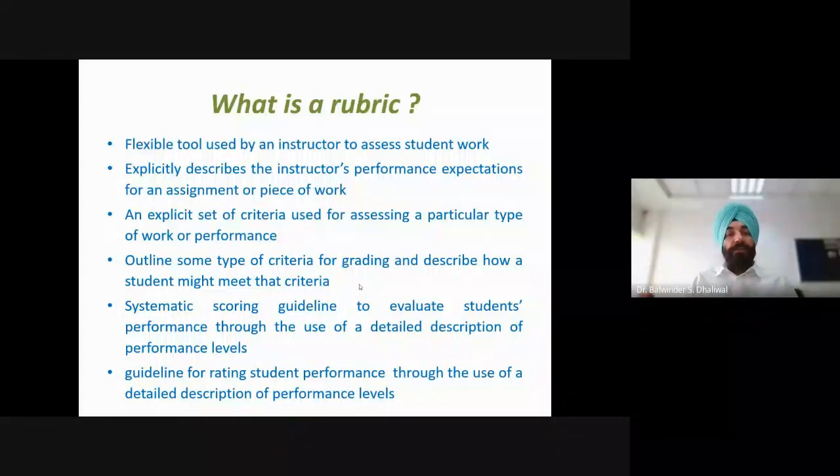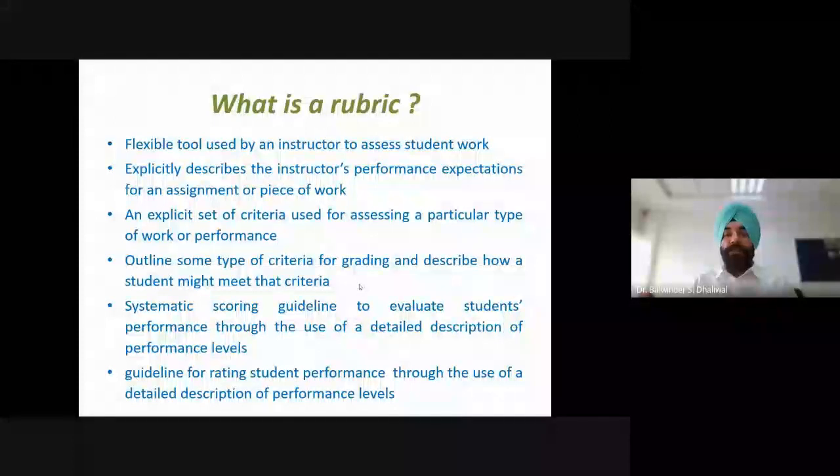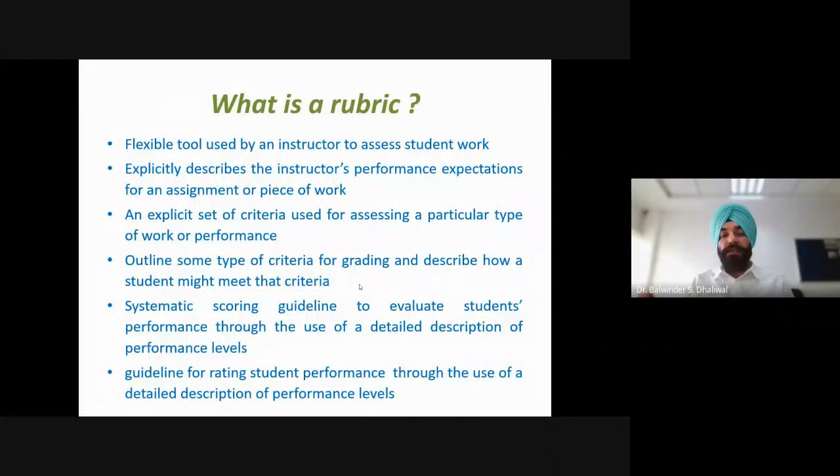This particular tool describes the instructor's performance expectations for an assignment or piece of work. This is one very important feature of the rubric, that the performance expectations are described in the rubric itself. Also, there is a set of criteria used for assessing a particular type of work or performance. So what criteria will be used for evaluating that particular student work or assignment is also explicitly described in the rubric. It outlines some type of criteria for grading and describes how a student might meet that criteria.